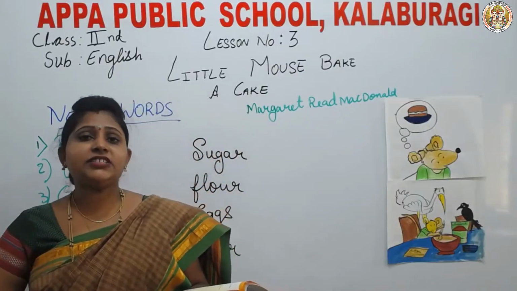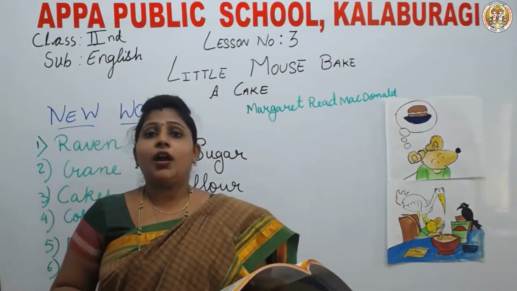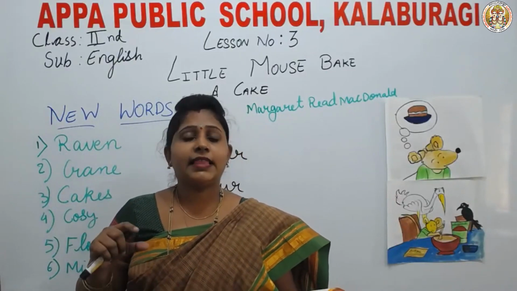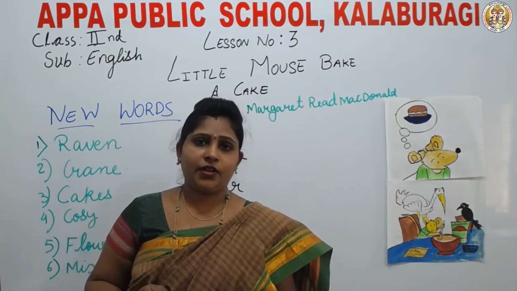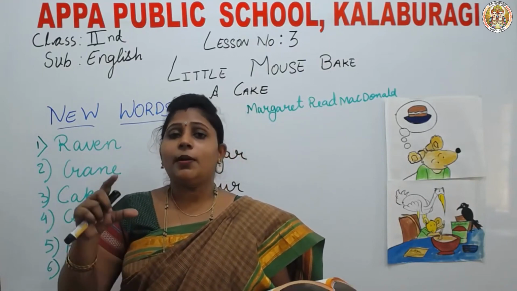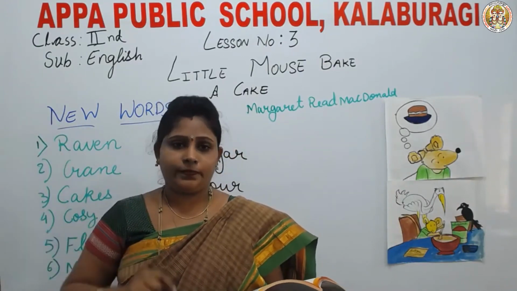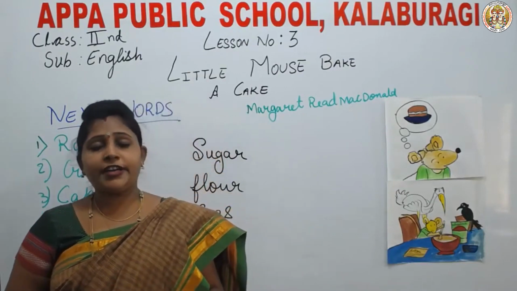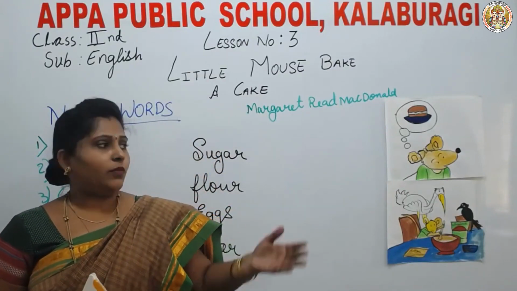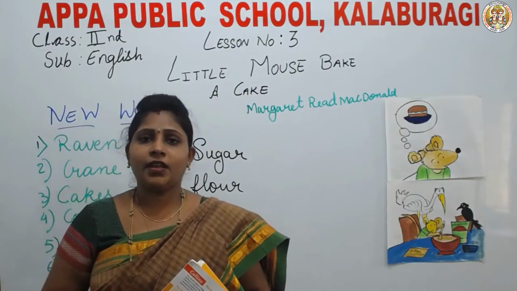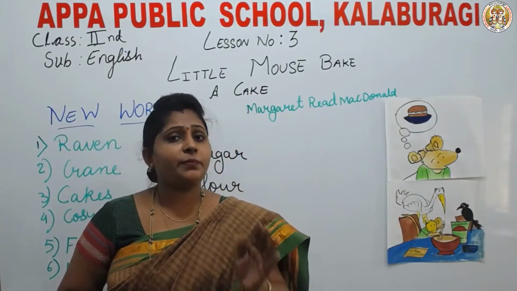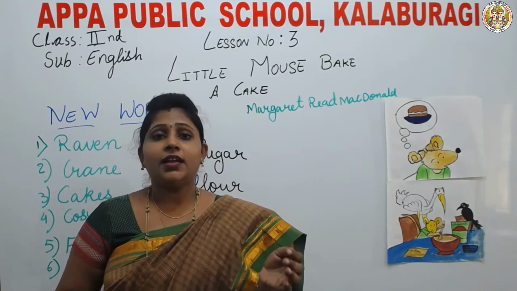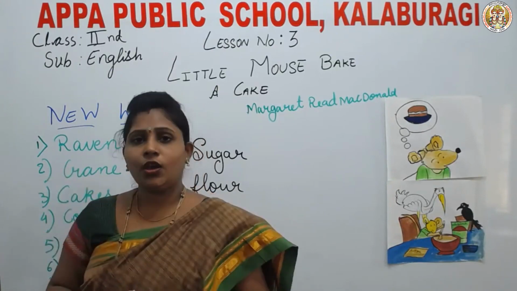And after that, she said to Raven and Crane that the mixture is ready. So who will keep this mixture in the oven? So what did they say? They said, we are busy, so we can't keep the mixture in the oven.